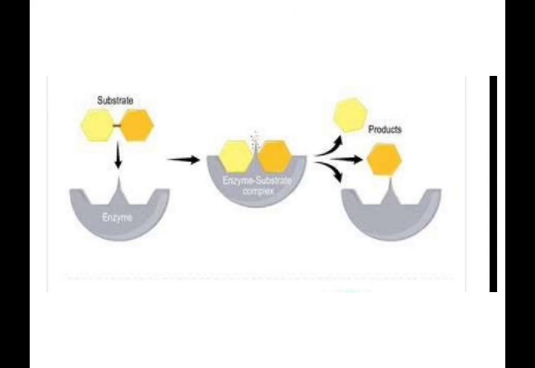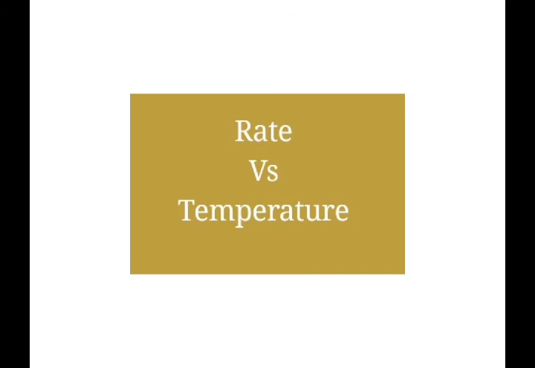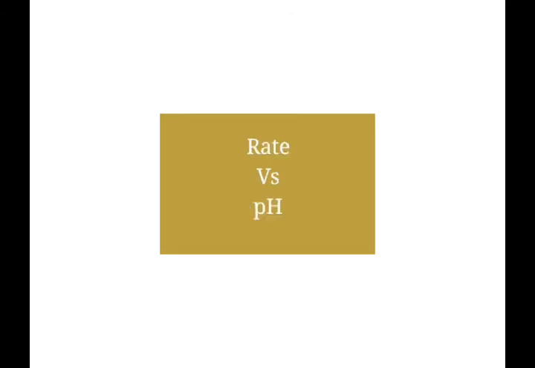Okay. So in today's class, what did we discuss? What are enzymes? Then what is the mechanism of enzyme catalysis? Then how the rate of the reaction is affected by increase in temperature as well as pH. Then what is meant by an inhibitor? Finally, coenzymes. Okay, I think now it is very clear to you.